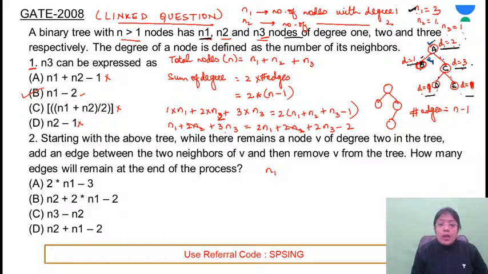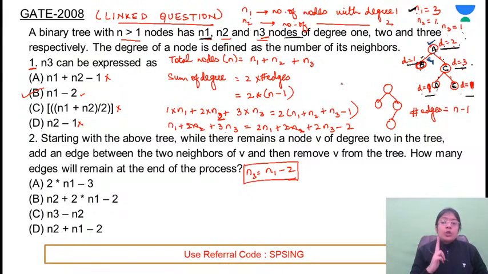And for n3, 3n3 minus 2n3 will be n3. So n3 equals n1 minus 2. This is another approach. Clear? So we have derived the formula that n3 can be expressed as n1 minus 2.